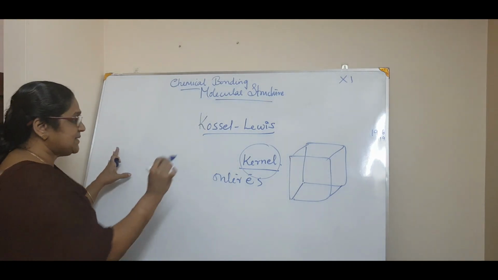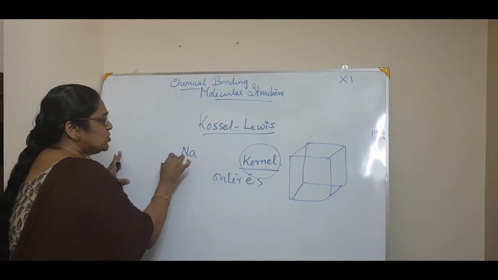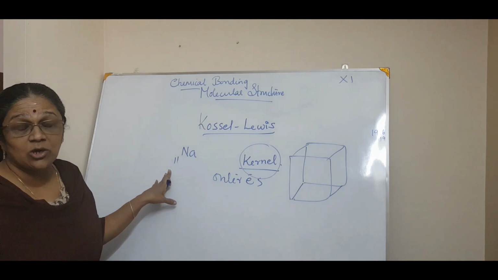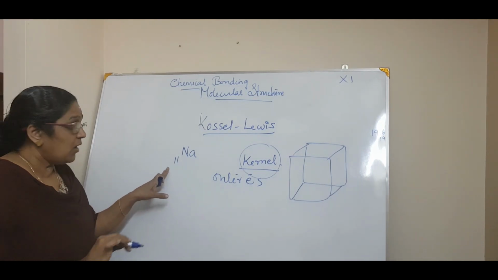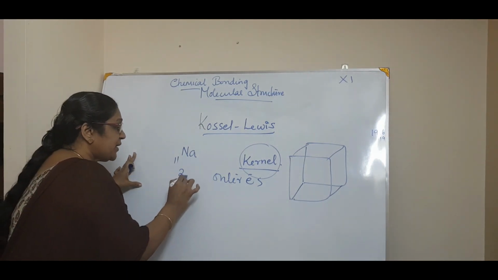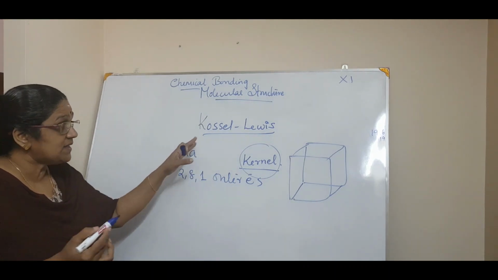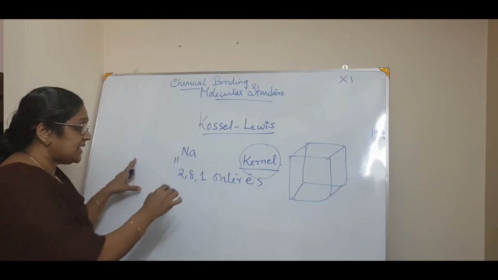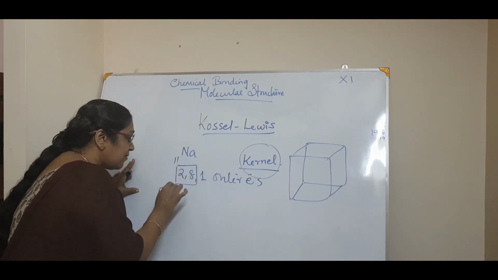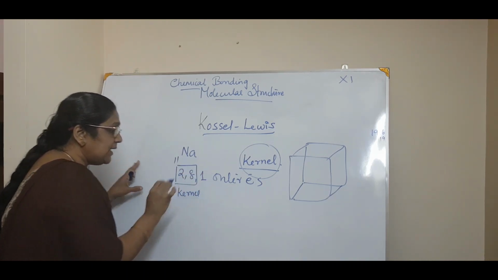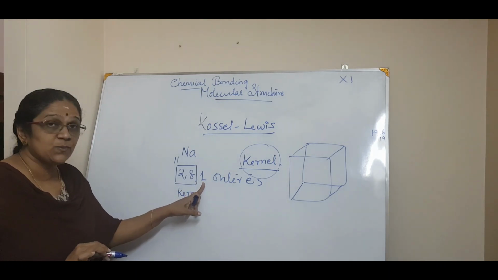For example, take sodium, a simple example, with atomic number 11. If you write the electronic configuration, you can write it as 2, 8 and 1. Now Kossel and Lewis say that the 2 and 8 along with the nucleus is the kernel, and the outer electron is 1.